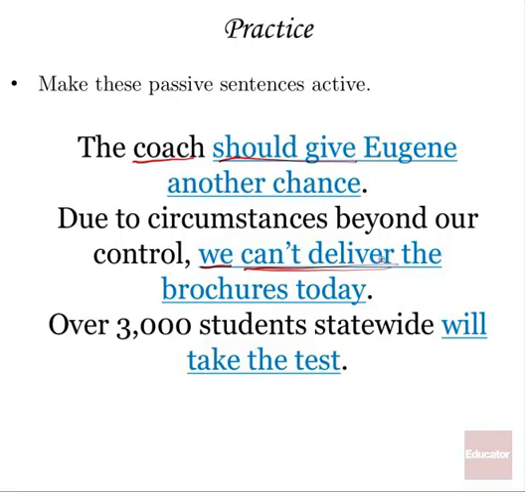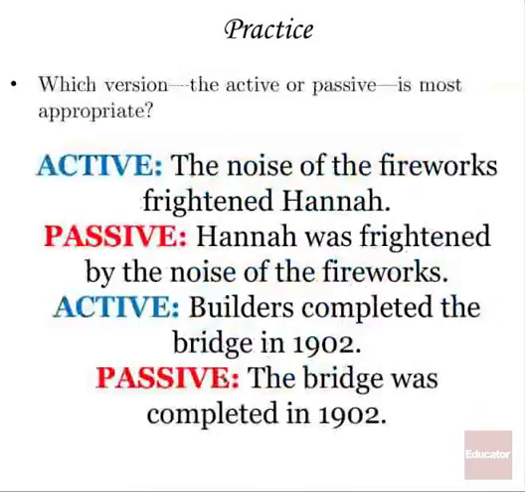And over 3,000 students statewide will take the test. Now, the subject is students, and the verb is will take. The subject is performing the verb, so you have an active voice sentence. All right, let's make this a little more complicated. In these examples, we have the active and passive voices marked out. Your job is to determine which use is appropriate. So we've got both the active and the passive version of each sentence. Listen, see which one is stronger, see which one makes more sense and sounds better.